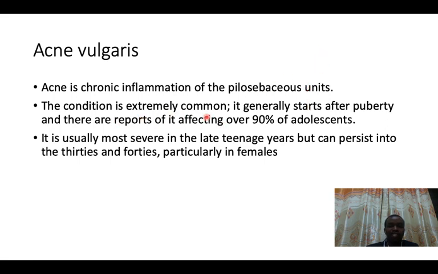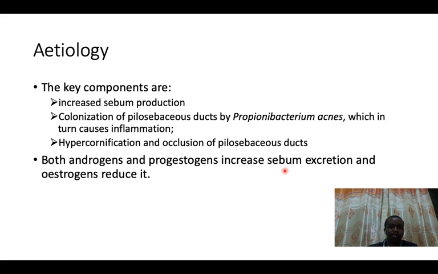The condition is extremely common. It generally starts after puberty, and there are reports of it affecting over 90% of adolescents. So you can note that it's a huge burden to the community. It's usually most severe in the late teenage years, but can persist into the 30s and 40s, particularly in females. Like I said, females are more affected by this disorder.